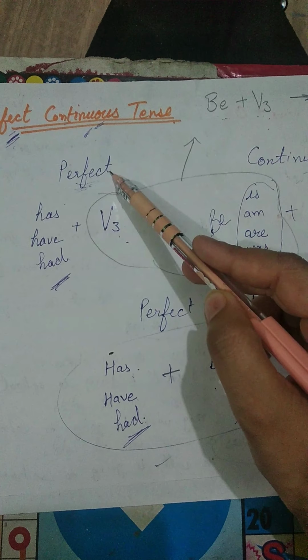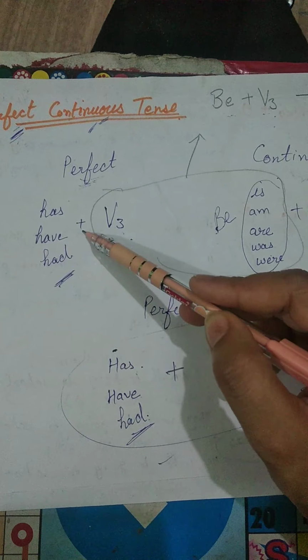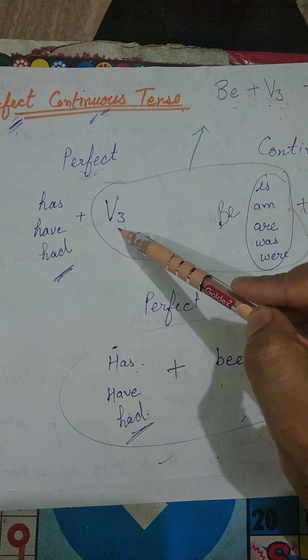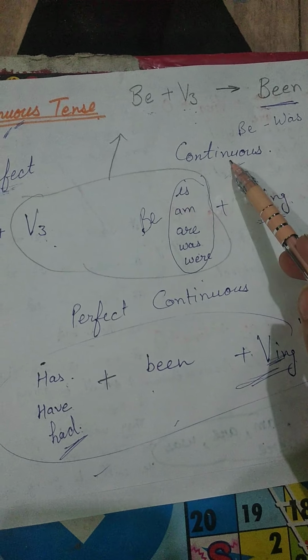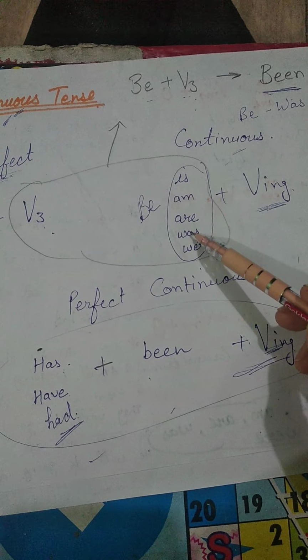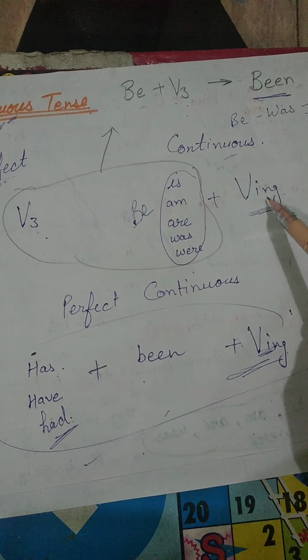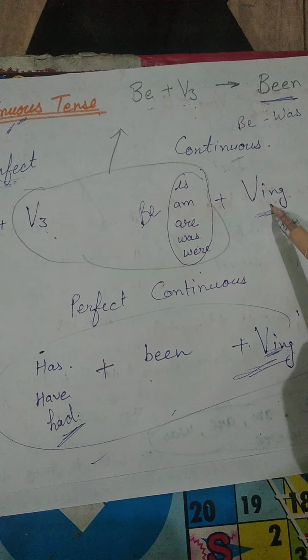What we use in perfect tense? Has, have, had plus verb's third form. And in continuous what we use? Be. Be family means is, am, are, was, were plus verb's first form plus ing. Right?